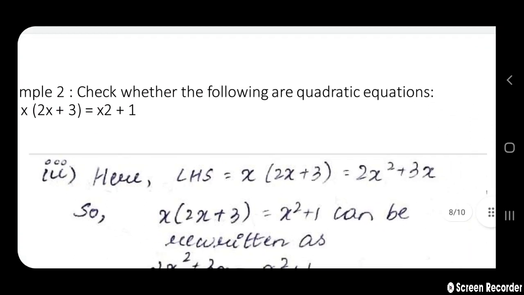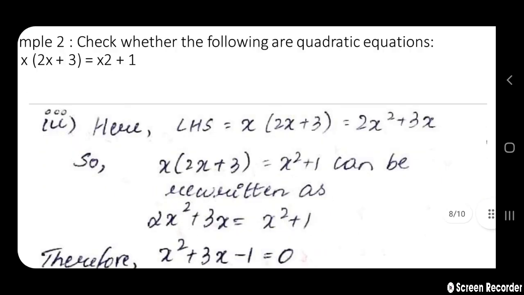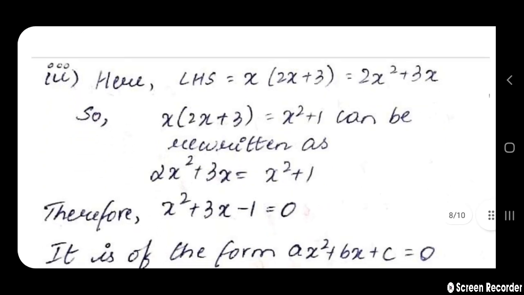Here the LHS we have taken as x into (2x plus 3), which can be written as 2x square plus 3x. So on equating both LHS and RHS, we get 2x square plus 3x equals x square plus 1.